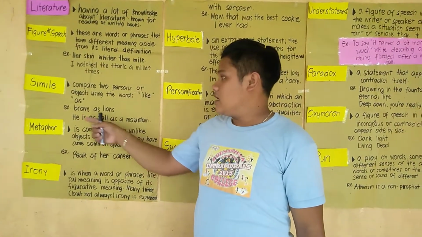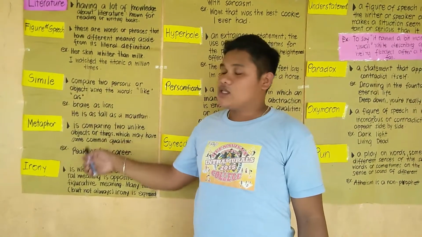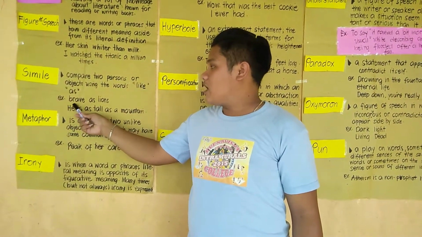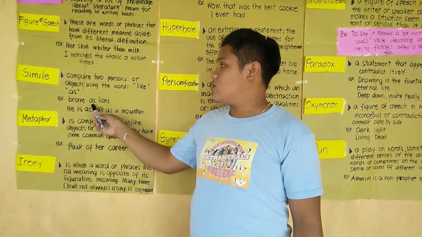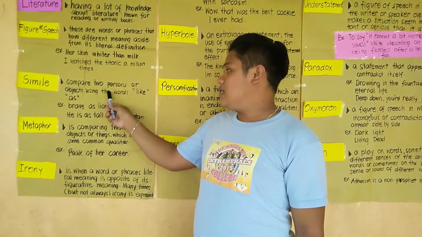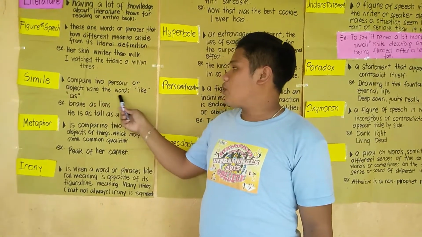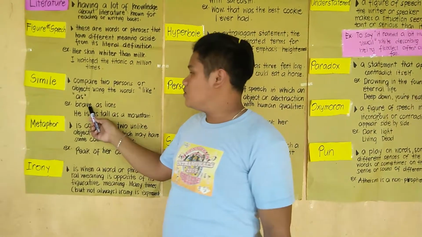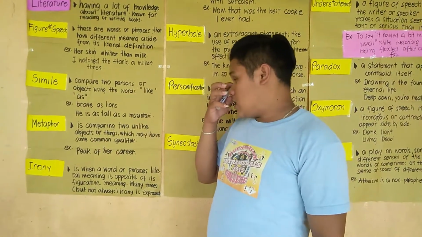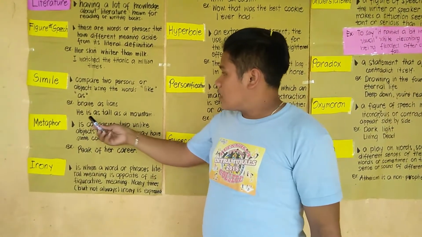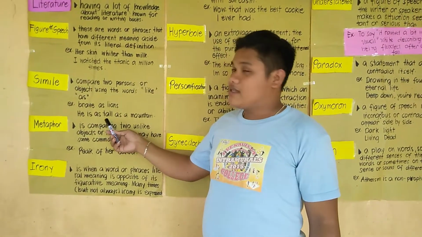And the word used is as. Our frontliners are brave as lions, and the word used in the sentence is as. So it is a simile because a simile uses the words like and as. Another example is, he is as tall as a mountain. The word used here is as.